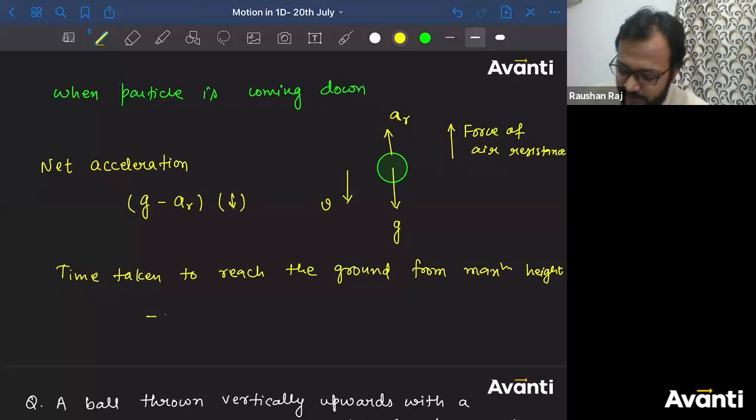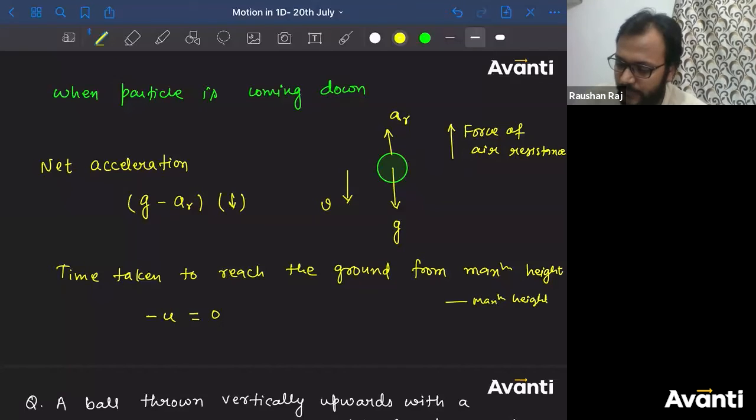At the initial position, what was the velocity? 0. At the maximum height, velocity will be 0, and here, at the ground, velocity will be U.